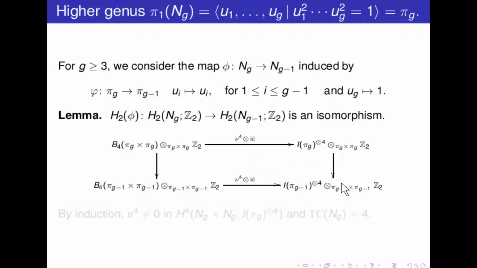So this composite is not zero, and by induction we can conclude that the obstruction is not zero for N_g for genus greater than or equal to 2. So, that's all.